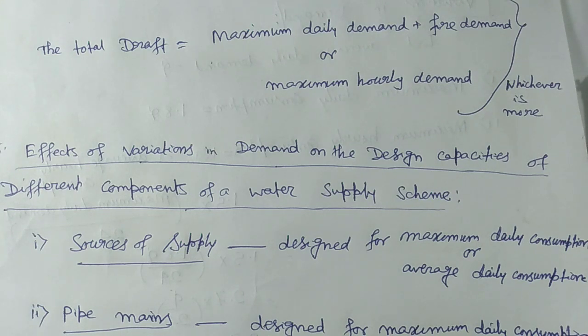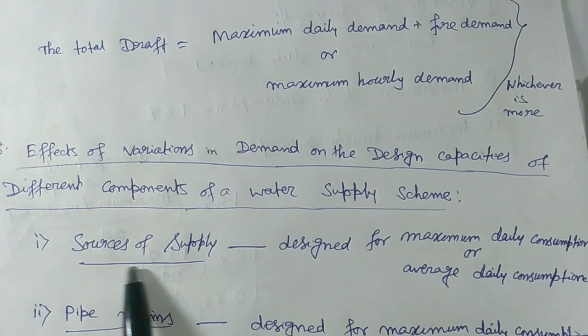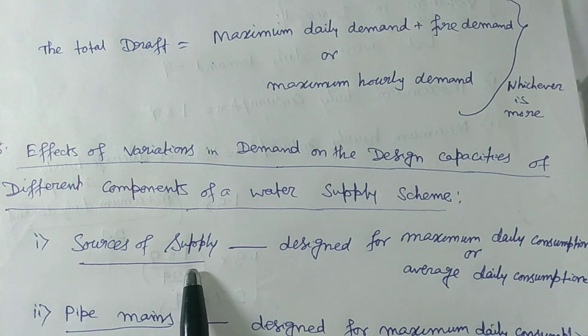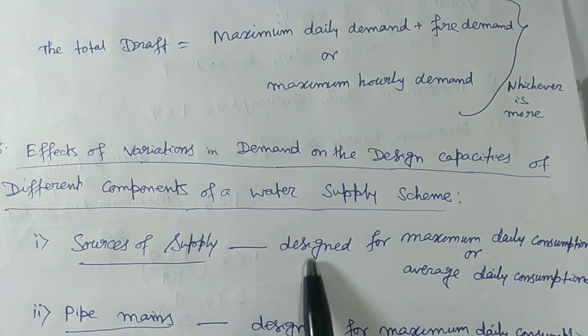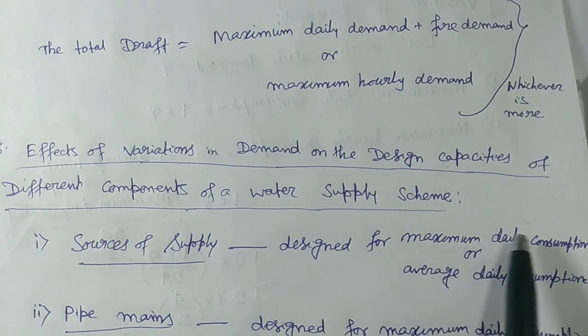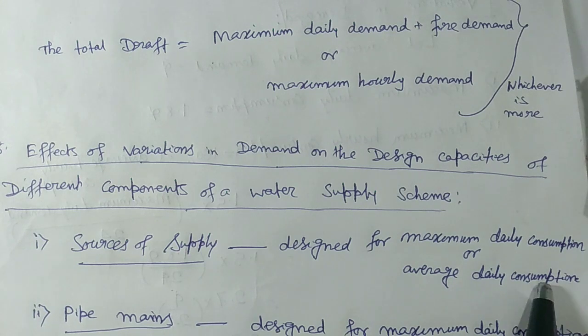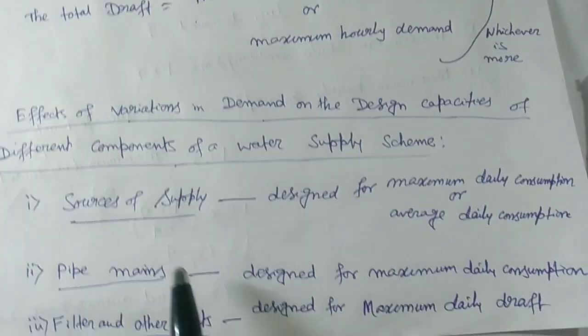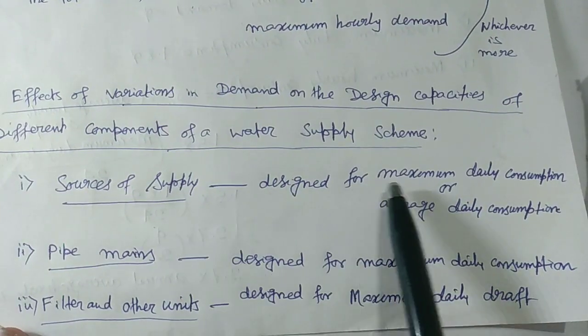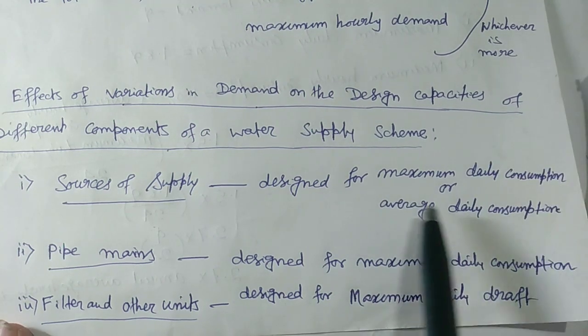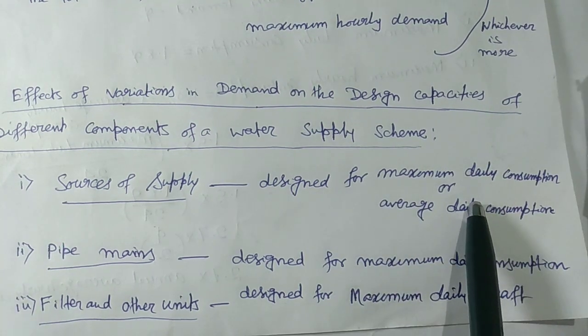Sources of supply, that means wells, tube wells, are designed for maximum weekly consumption or sometimes average daily consumption. So sources of supply are designed for maximum daily consumption or average daily consumption.